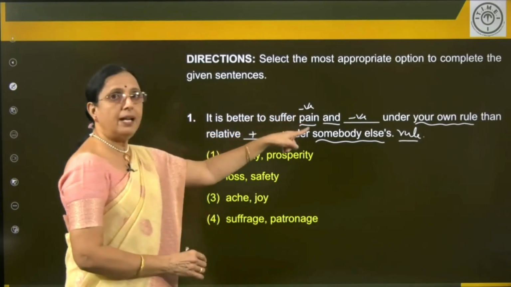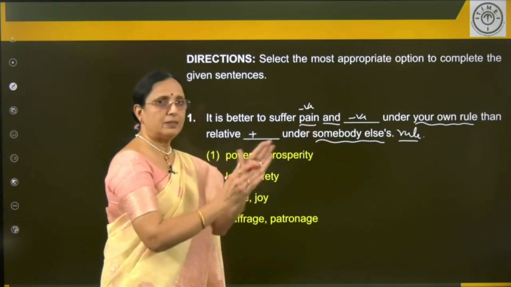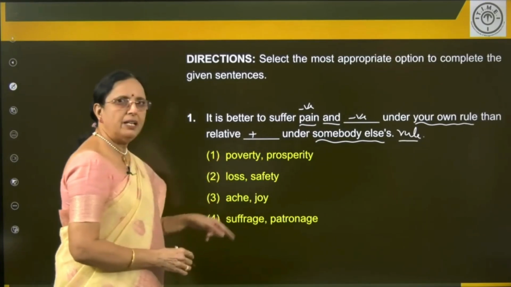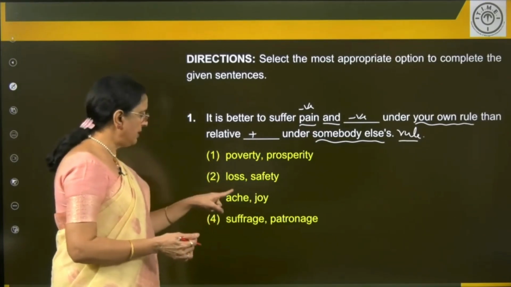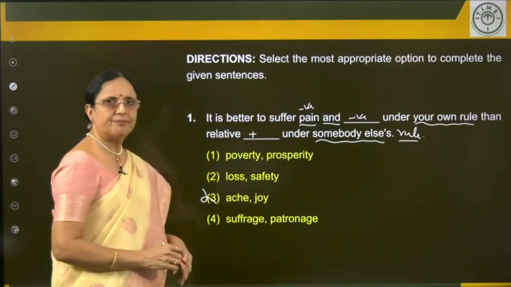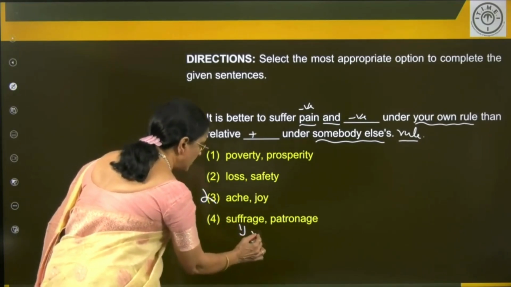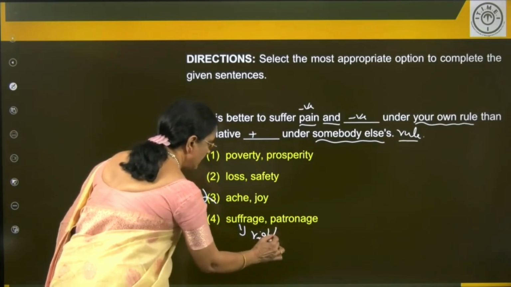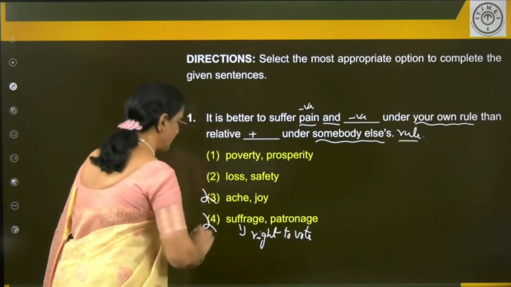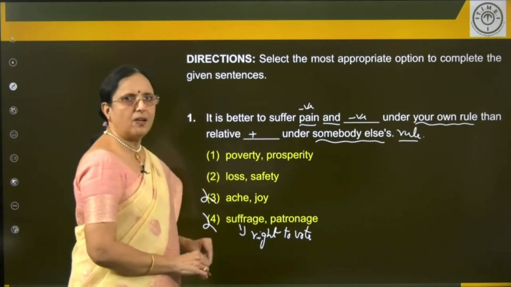Pain and. So, don't look at only the word for the blank. Look at the combination. So, pain and poverty. Pain and loss. Pain and ache. All are negative words. But one thing, pain and ache are redundancy, so you can eliminate this one. Pain and suffrage. Suffrage is right to vote. So, you can eliminate this also. You don't say pain and suffrage. So, pain and poverty, pain and loss.